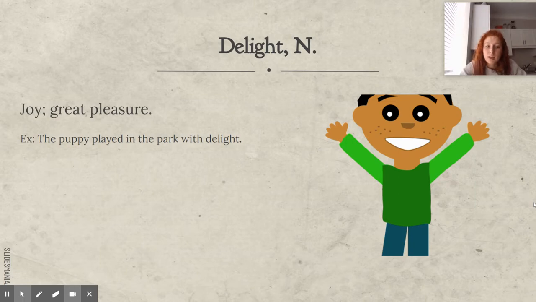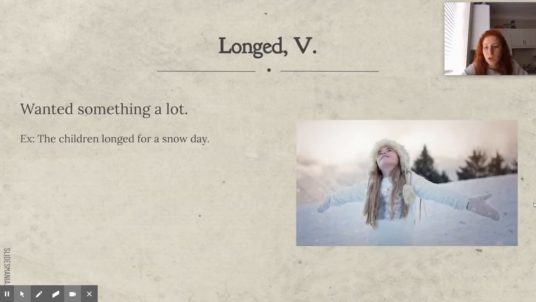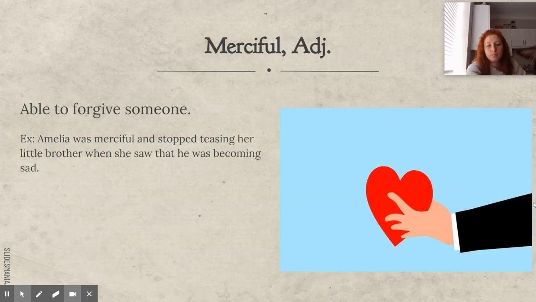Delight is a noun, and it means joy or great pleasure. The puppy played in the park with delight. Longed is a verb, and it means wanted something a lot. The children longed for a snow day.